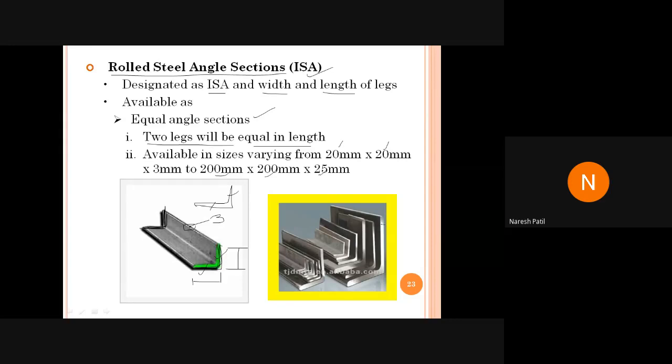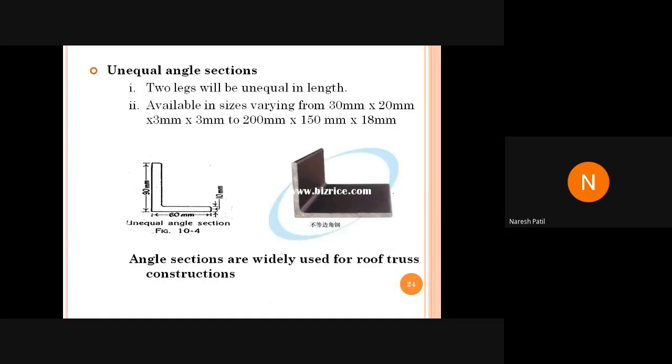And the thickness of that angle, you can see here, this is the thickness. इसको बोलते हैं thickness T. And the thickness of that angle is how much? 25. अभी समझ में आया? हाँ सर, हाँ समझ गया। ओके, ठीक है। So it is 200 by 200 by 25 like this, you can see here.